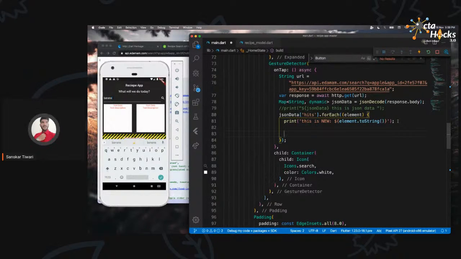Now with this element, what I want to do is take the exact details which we want, save them to the model, save all of the models to the list, and then show that. So let me do that. I'm going to call the model recipe model, which we just created before. I'm going to name it recipe model is equals to new recipe model.